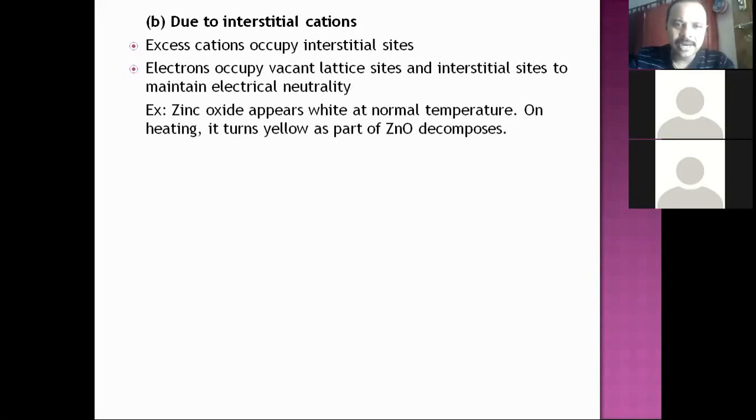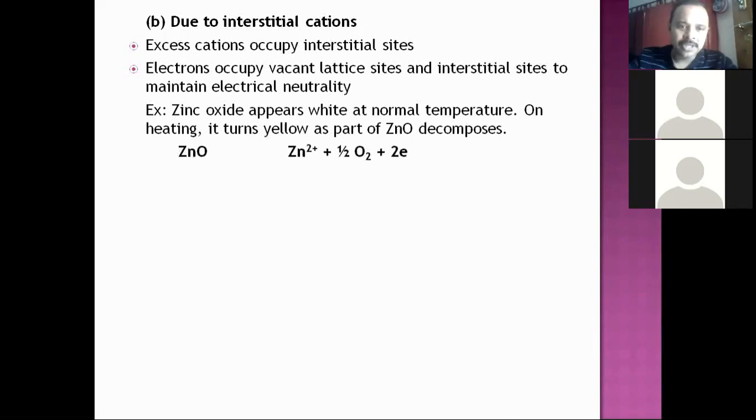Example, zinc oxide appears white at normal temperature. Fine. On heating, it turns yellow as part of the zinc oxide decomposes. Actually, zinc in this zinc oxide is Zn plus 2. Zn plus 2 is 3d10. 3d10 means there should be no color because there is no unpaired electron. 3d10 is completely paired. If an unpaired electron is there in a metal, later you will see there can be some color for the metal. But zinc oxide contains Zn plus 2, which is still 3d10 only. Yet, upon heating, zinc oxide will develop some kind of yellow color for the reason that electrons will be trapped in the vacancies, creating this kind of color.